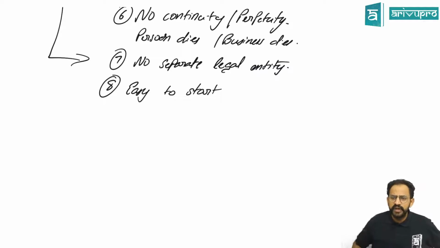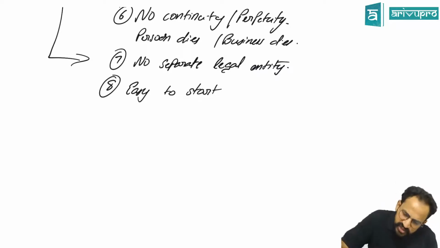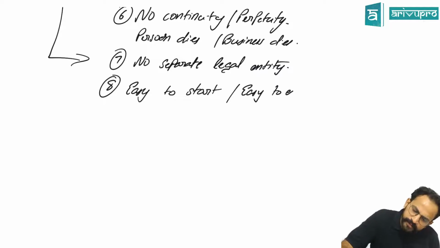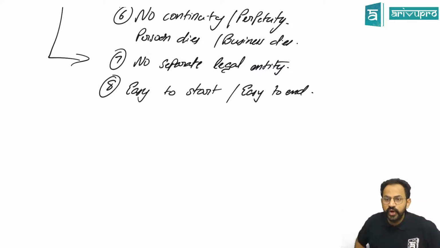He'll go and give advance to the shop owner and he will come and set it up. Is there any legal work, documentation? Should you file certain forms to any authority? Answer is no. So easy to start, easy to end. There is no authority, there is no law for you at all.